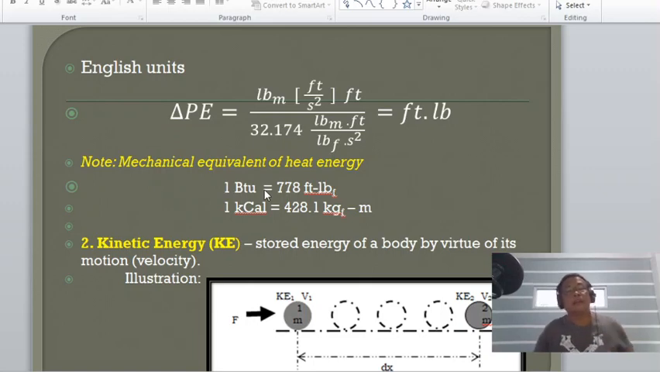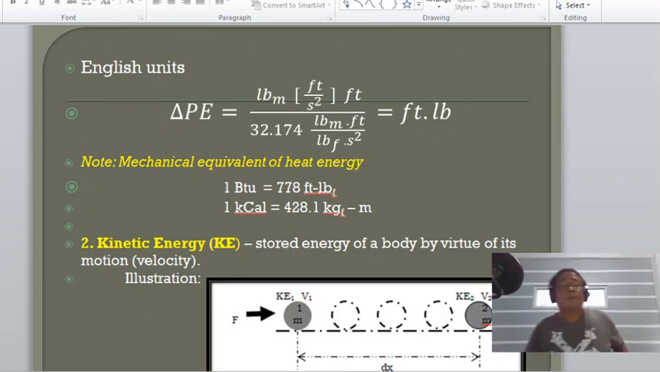So, the mechanical equivalent of heat. We have here 1 BTU, or 1 British thermal unit, equivalent to 778 foot-pound force. And 1 kilocalorie is equivalent to 428.1 kilogram force meter. Okay?